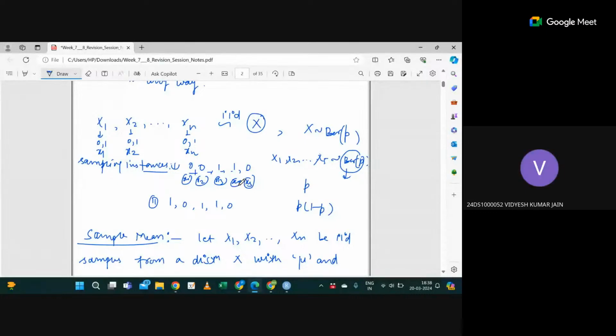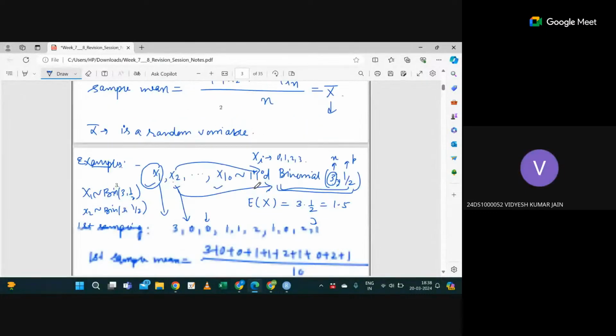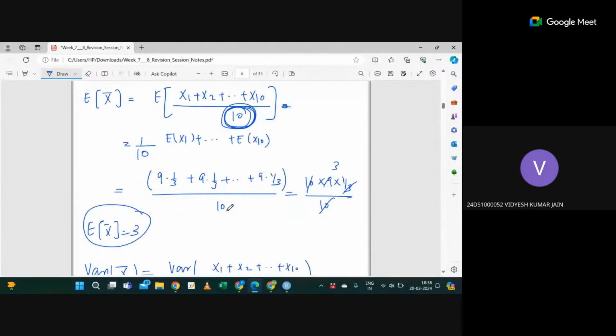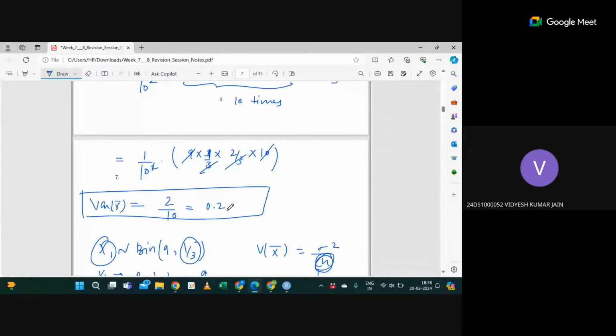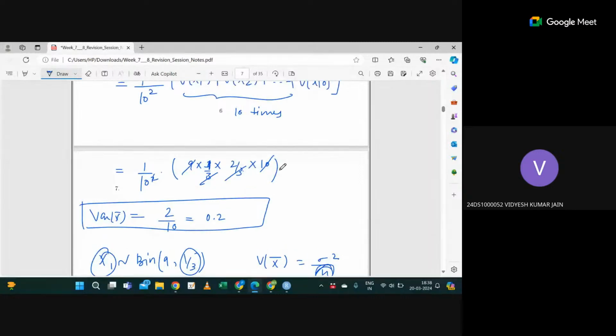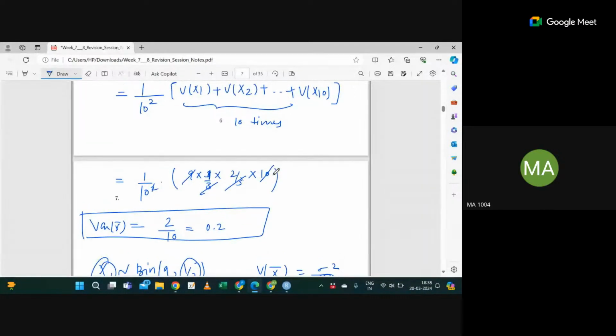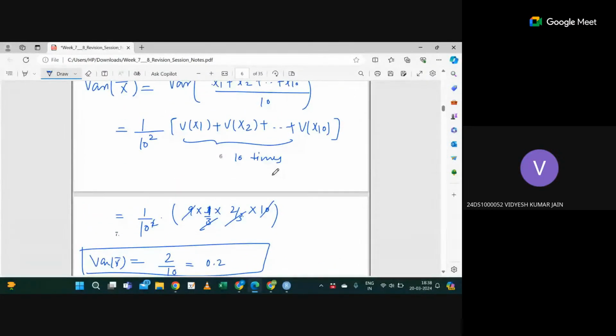Sir, in this binomial expression which you solved first, sigma square is 2. How is it coming? From the formula I got np(1 minus p). That is the variance of the binomial distribution, right? Yeah, np(1 minus p).